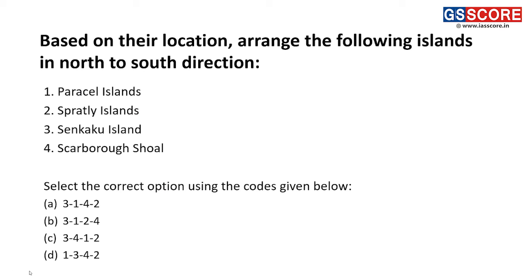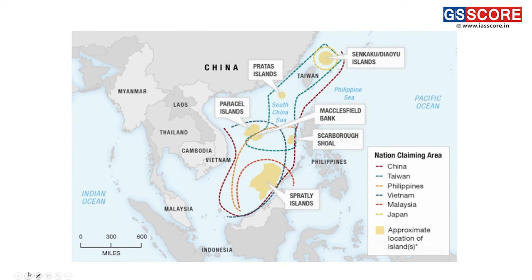The next question is based on the location of the islands we are talking about: arrange the following islands in north to south direction. This is north and this is south. So we will be arranging the various islands present in this part of the South China Sea from north to south.